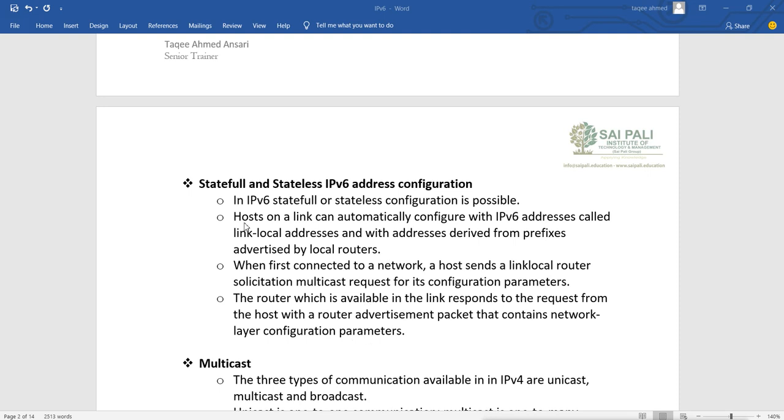So basically stateful and stateless means we can automatically or manually configure the IPv6 addresses. In IPv4 we can only use static manual configurations. For dynamic configurations we need DHCP. Here, IPv6 addresses can be configured automatically even without DHCP. It uses the same technology which is used for APIPA addresses in IPv4.